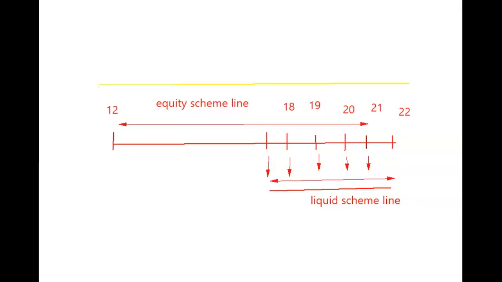You will be thinking, why 17? Because at 17 the first amount is moved. So at 17 he is going to move the first withdrawal and put it in the liquid scheme, because it is 1 year prior to the first withdrawal requirement. So the liquid scheme will start at 17 and continue till 22, whereas the equity scheme will start at 12 and continue till 21.